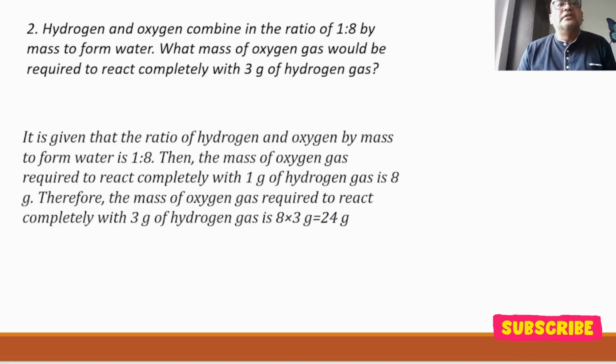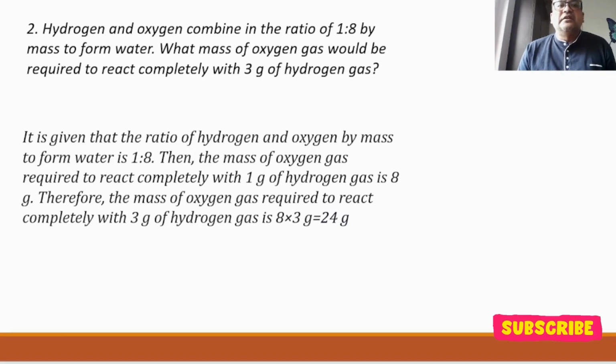Here you see that hydrogen and oxygen combine in the ratio of 1:8 by mass to form water. What mass of oxygen gas would be required to react completely with 3 grams of hydrogen gas? So, what has been given?